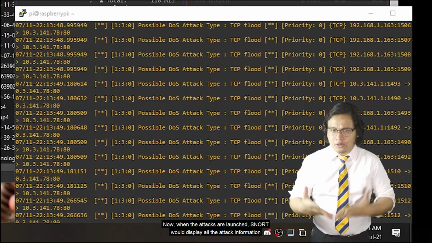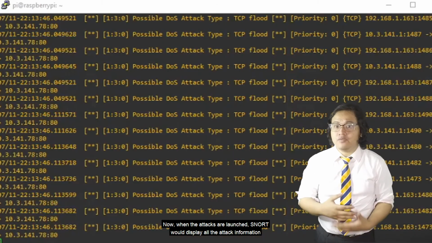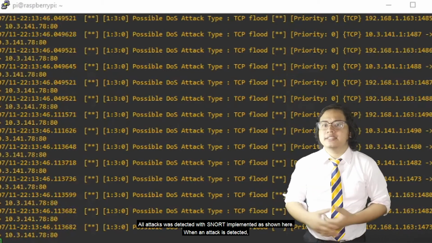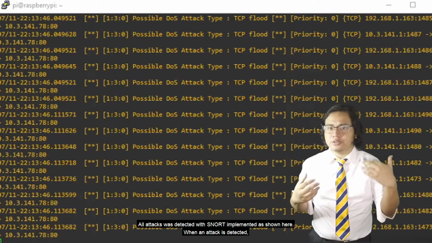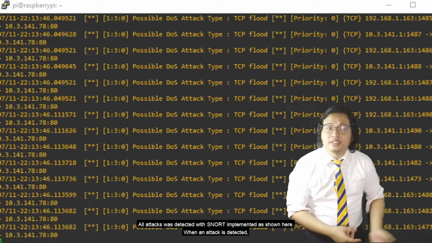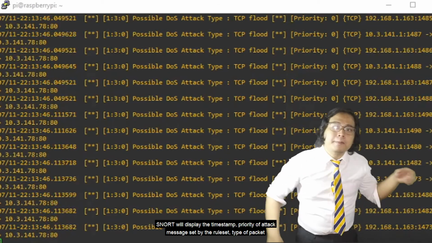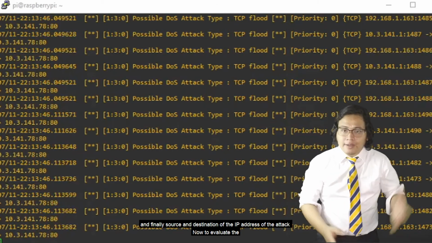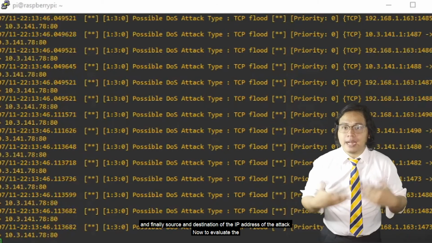Now, when the attacks are launched, Snort will display all the attack information as shown here. Now, for the result, all attacks are detected with Snort implemented, as shown here. When an attack is detected, Snort will display the timestamp, priority of the attack, message set by the rule set, type of packet, and finally the source and destination IP address of the attack.